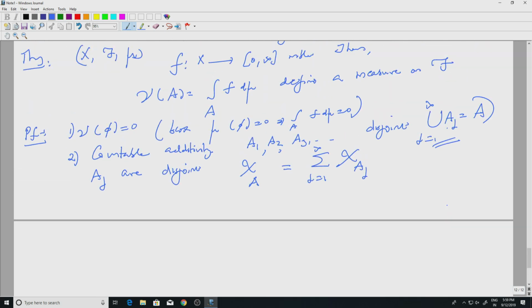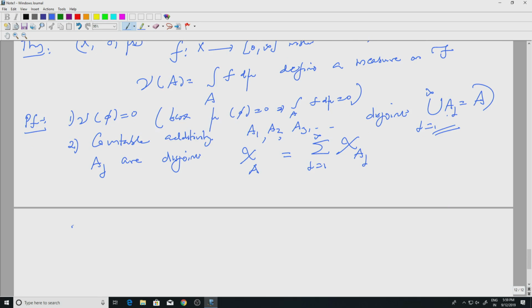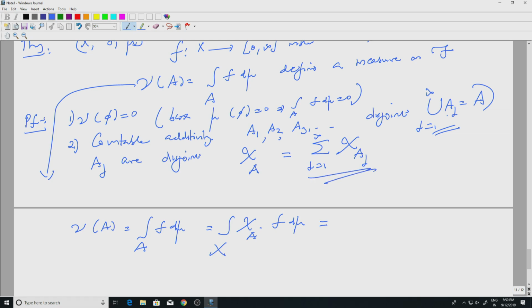Because of this, if I look at nu of A, remember the definition, nu of A is the integral over A of f d mu, which of course is the integral of chi A times f d mu. But chi A is the sum, so I can write this as the integral of the summation, j equal to 1 to infinity, of chi Aj times f d mu.